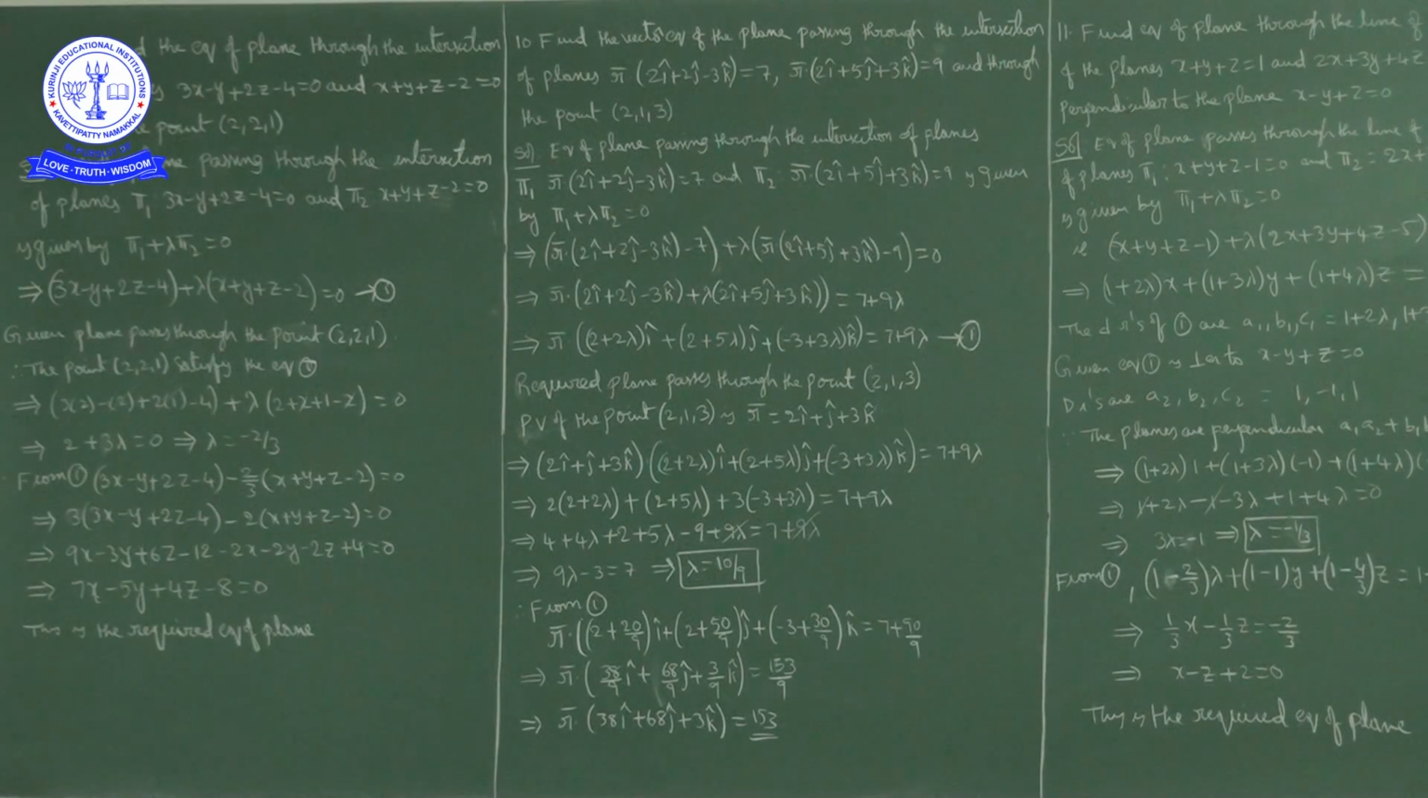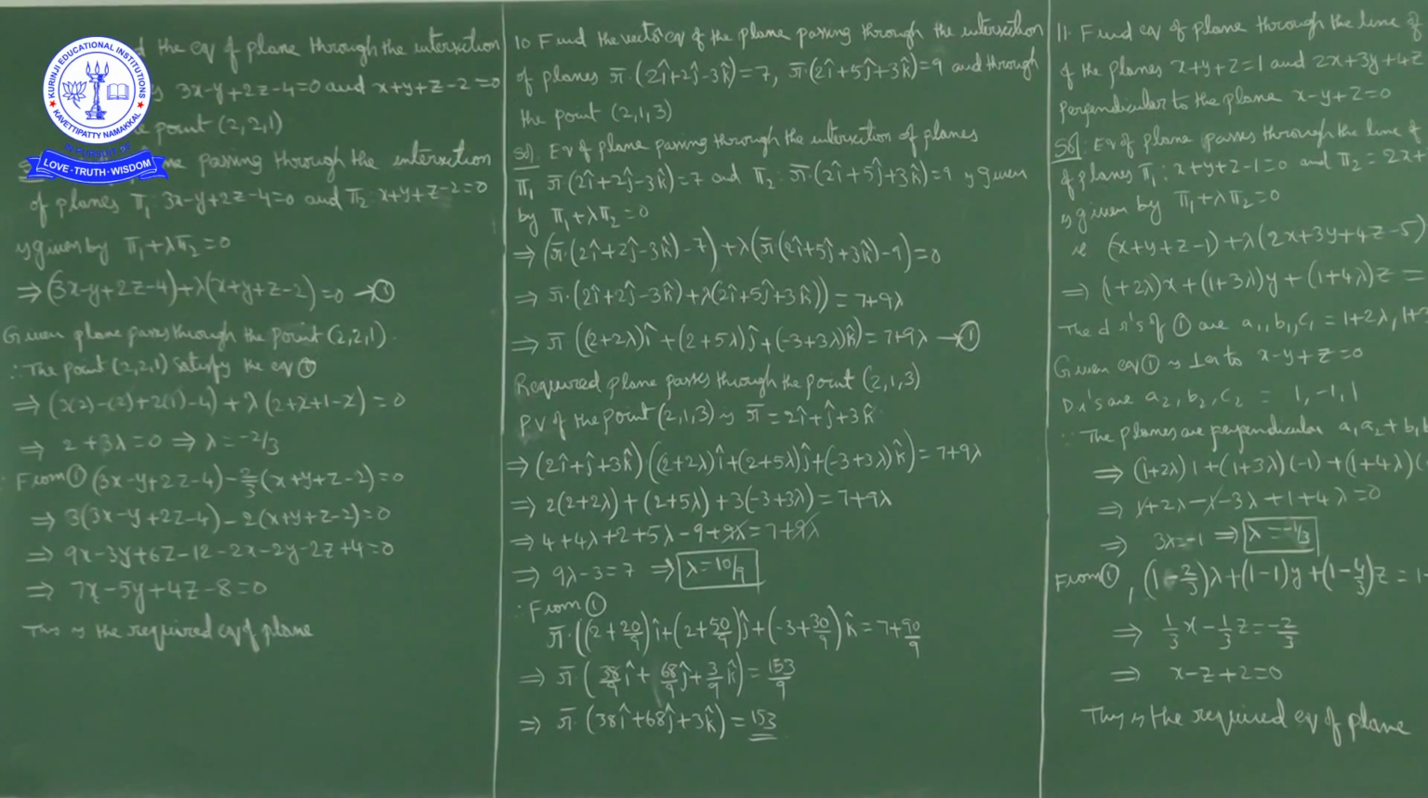2 plus 3 lambda equal to 0. So lambda is equal to how much? Lambda is equal to minus 2 by 3. Now substitute this lambda value in equation 1. So what we get: 3x minus y plus 2z minus 4.